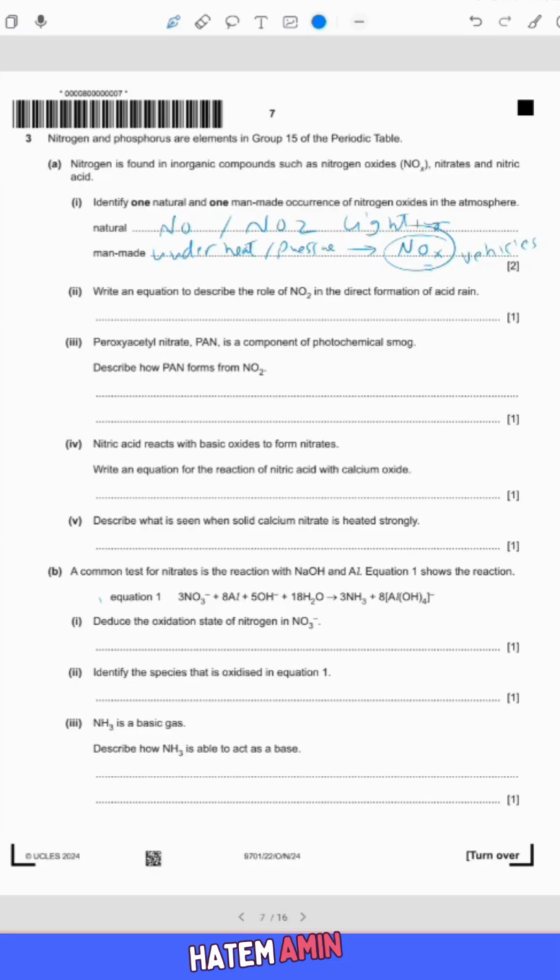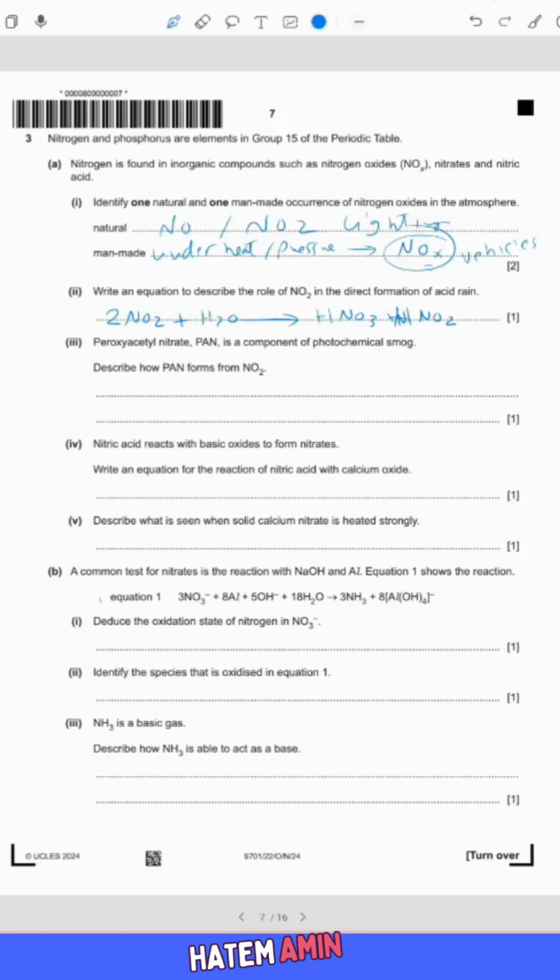Write an equation to describe the role of NO2 in the direct formation of acid rain. Of course, NO2 is one of the main reasons for acid rain, and the equation of acid rain forming is 2NO2 plus H2O from the rain gives us nitric acid, HNO3, plus nitrous acid, HNO2. This explains that NO2 reacts with water to form nitric acid, HNO3, and nitrous acid, HNO2, contributing to acid rain.